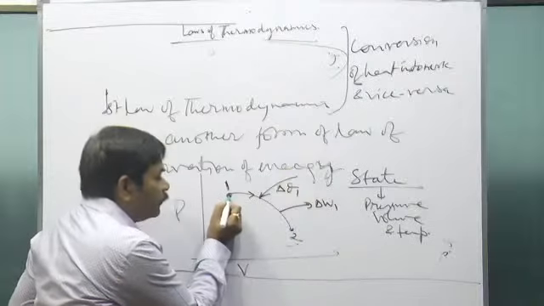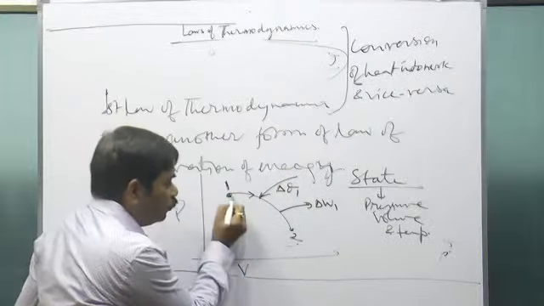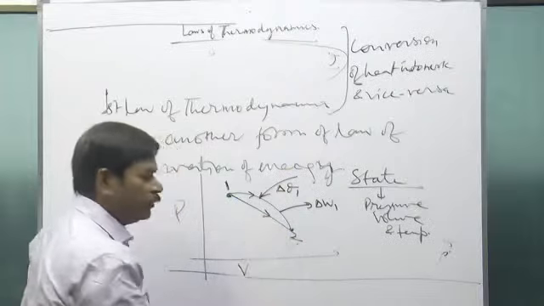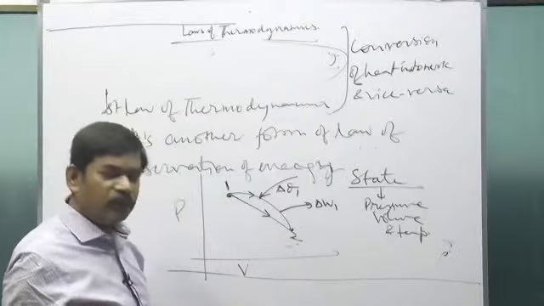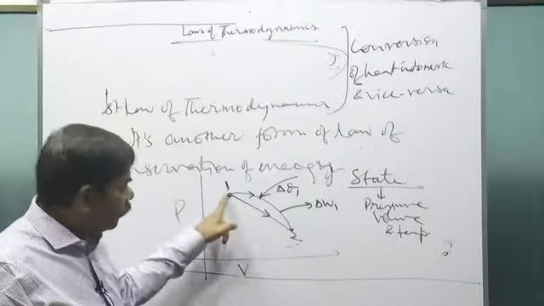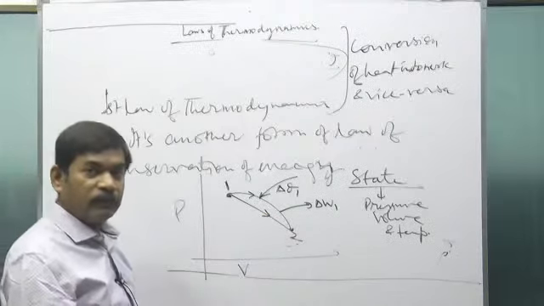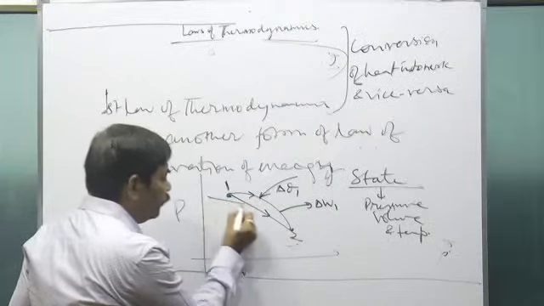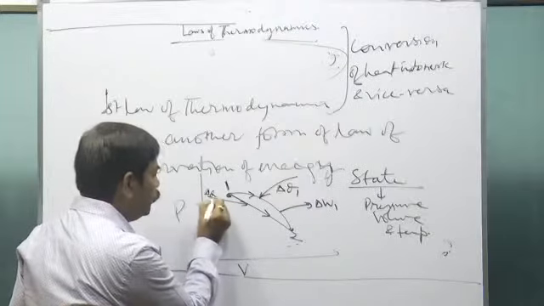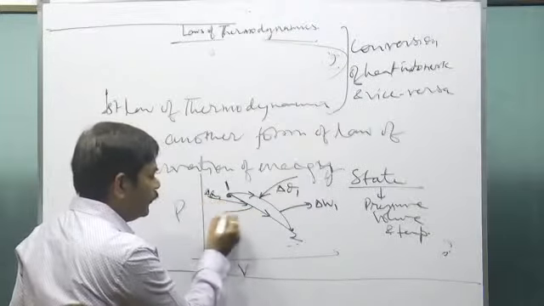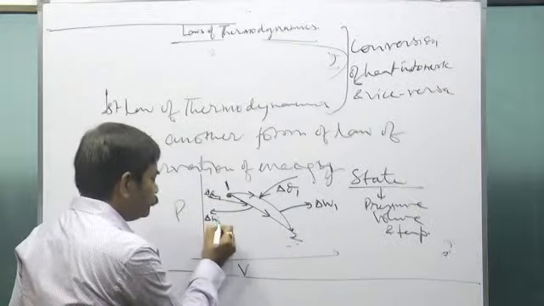Now we carry the system from state 1 to state 2 through another process, meaning the law of reaching from this point to this point has changed. In this process, we are giving delta Q2 heat to the system, and the system is giving out delta W2 work.